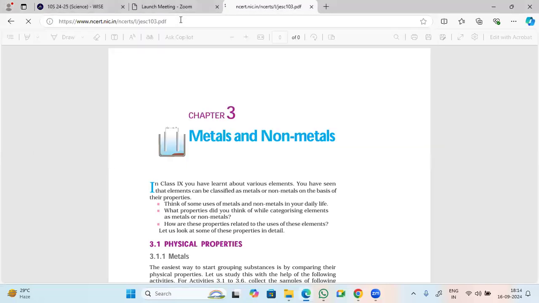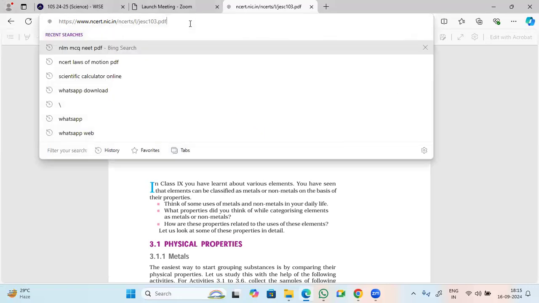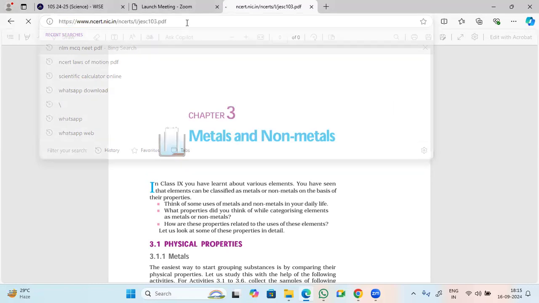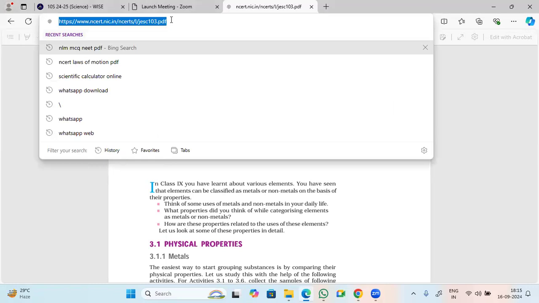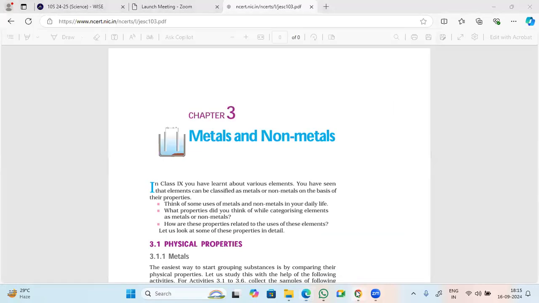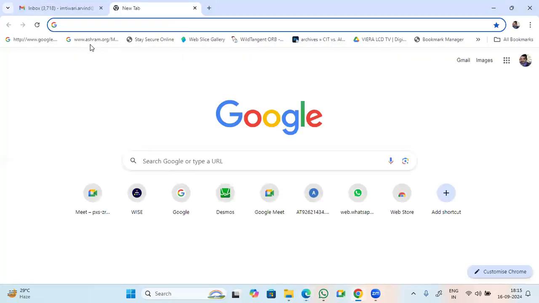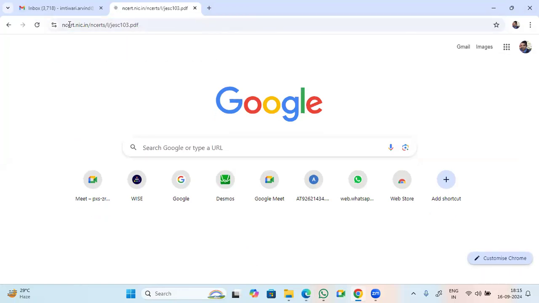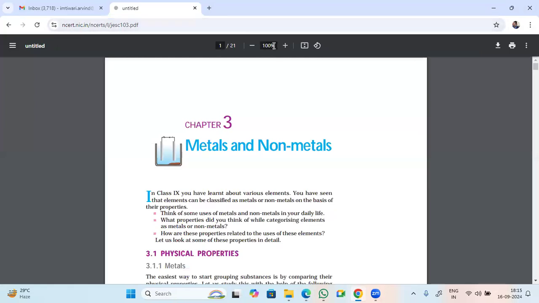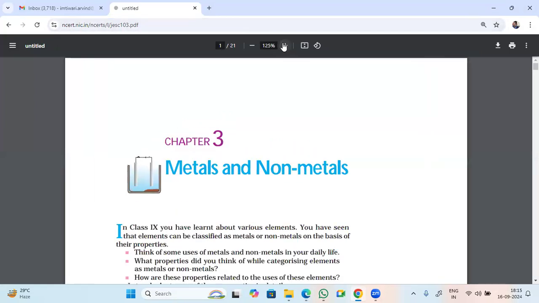If you can't respond quickly, keep your camera on. Just 1 minute. Yes.